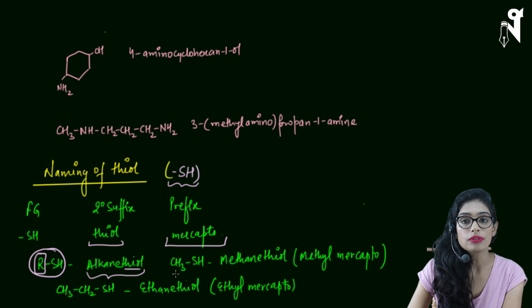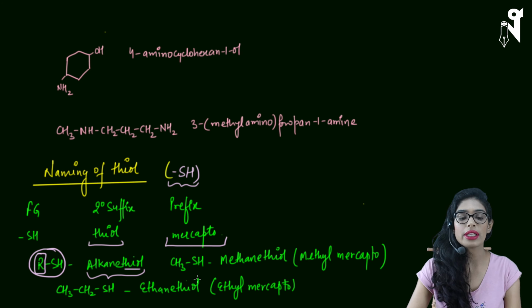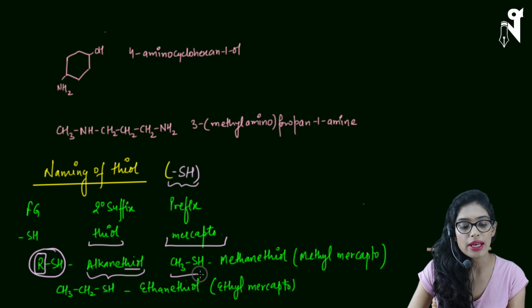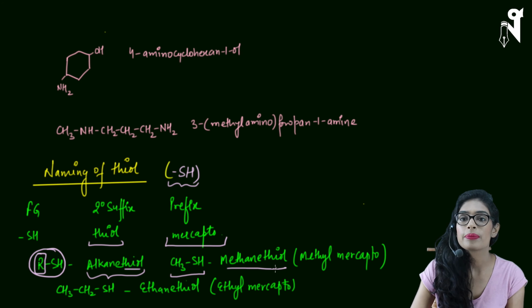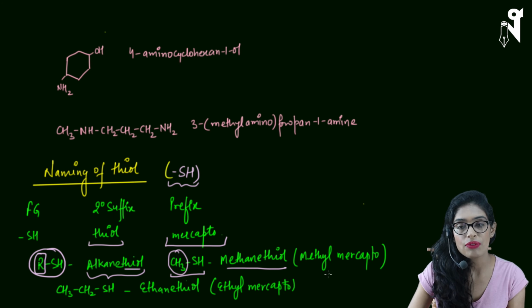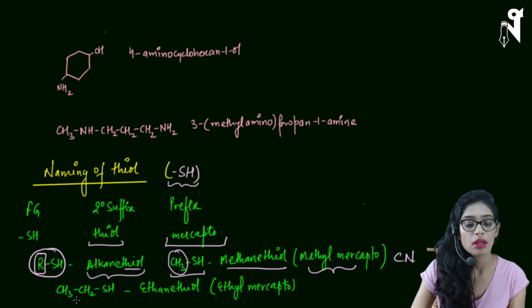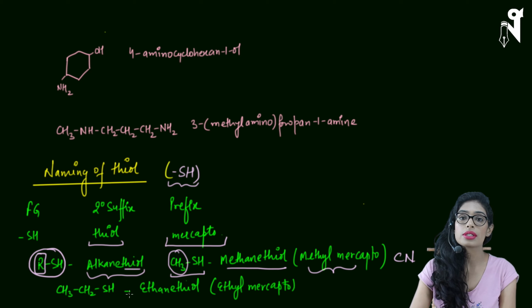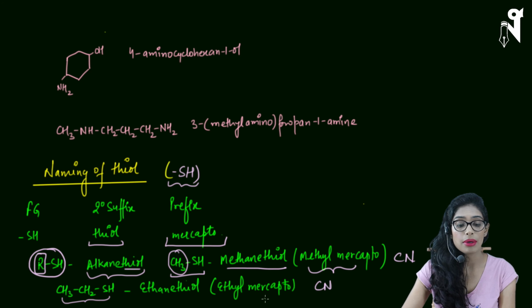Now, we have taken a few examples here. We'll quickly talk about them. CH3SH is methane thiol. Methane is for CH3 and SH is represented by thiol. We also have a common name for it, methyl mercaptan. This is a common name, by the way. You are not going to use this name anywhere in IUPAC nomenclature. Next is ethanethiol. Ethanethiol is CH3CH2SH, and its common name is ethyl mercaptan.